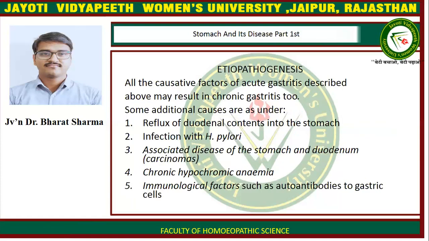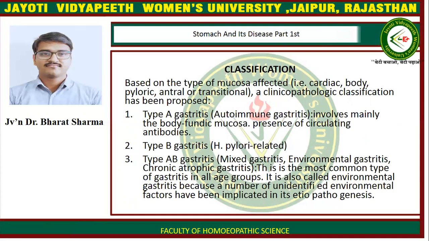Etiopathogenesis of chronic gastritis. All the causative factors of acute gastritis described above may result in chronic gastritis too. Some additional causes are reflux of duodenal contents into the stomach, infection with H. pylori, associated diseases of the stomach and duodenum like carcinomas, chronic hypochromic anemia, or immunological factors such as autoantibodies to the gastric cell. Classification: based on the type of mucosa affected, that is cardiac, body, pyloric or antral, or transitional, a clinicopathologic classification has been proposed.